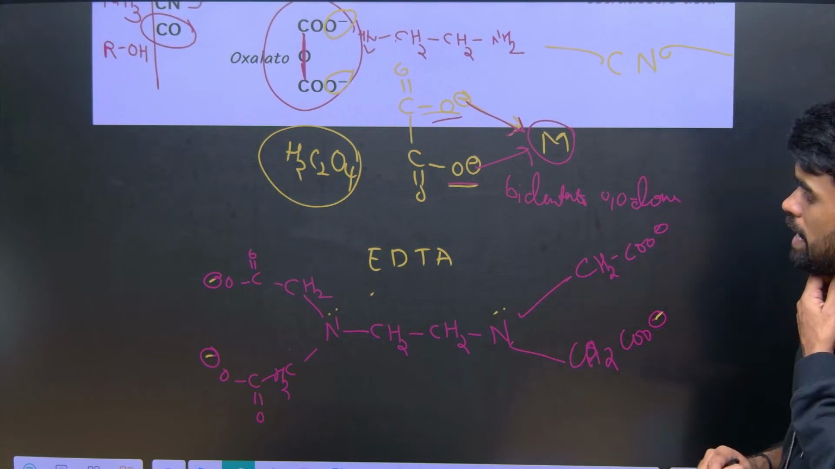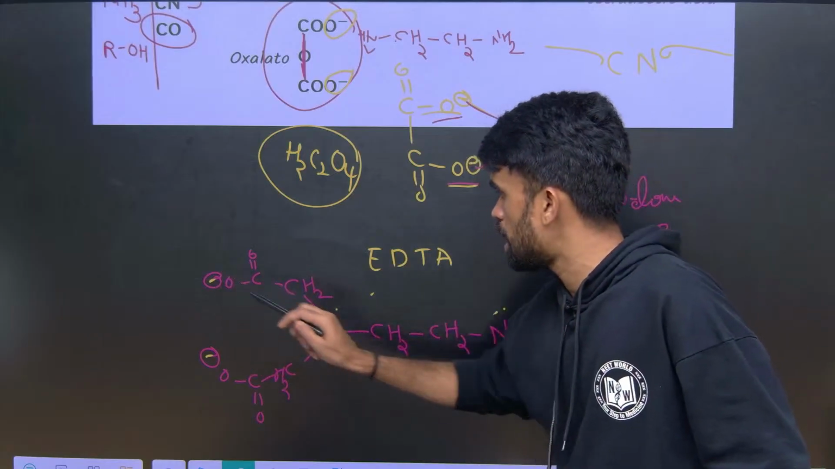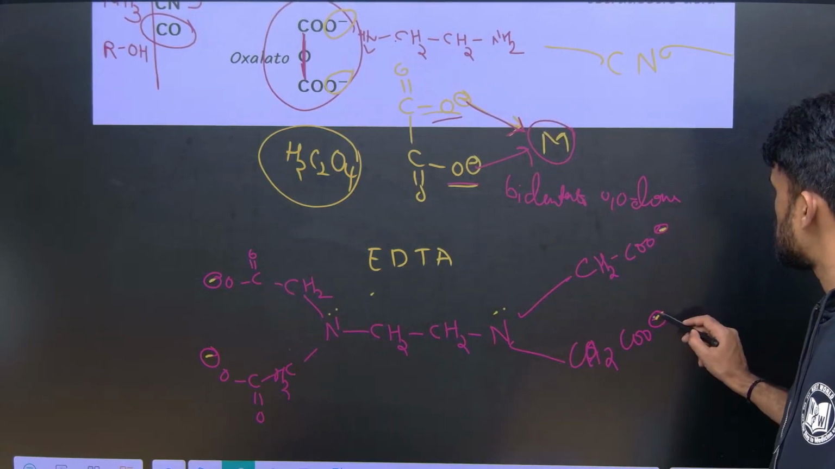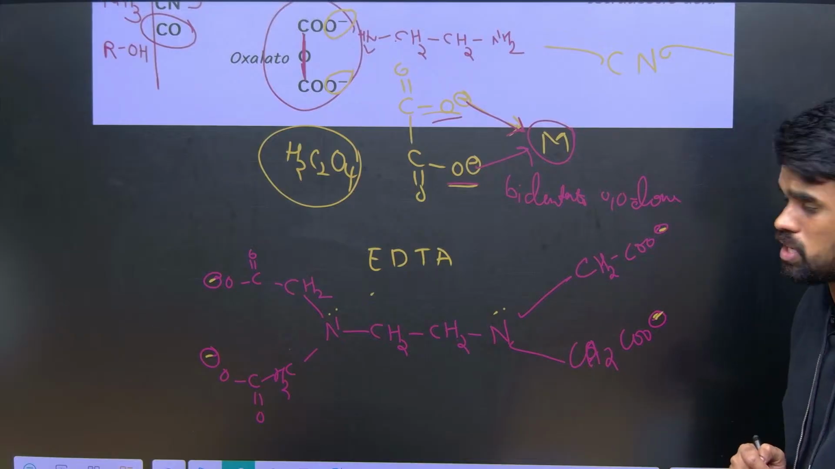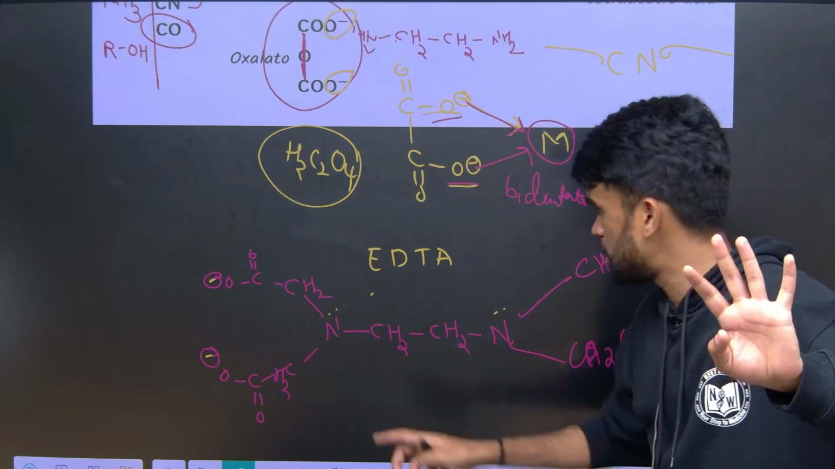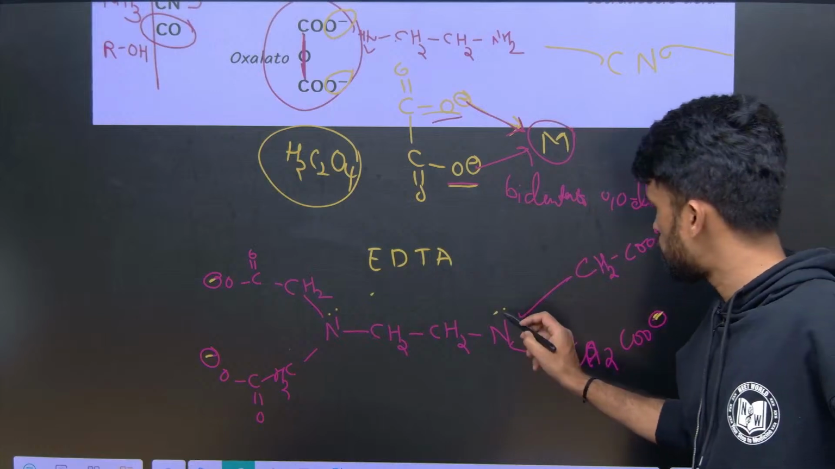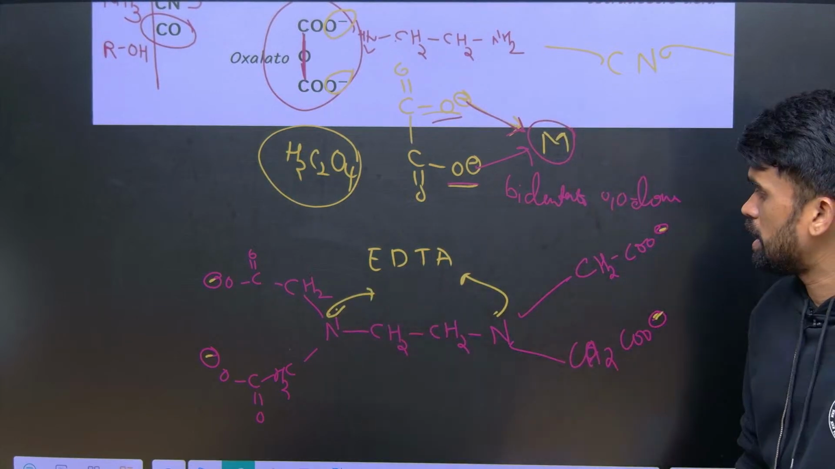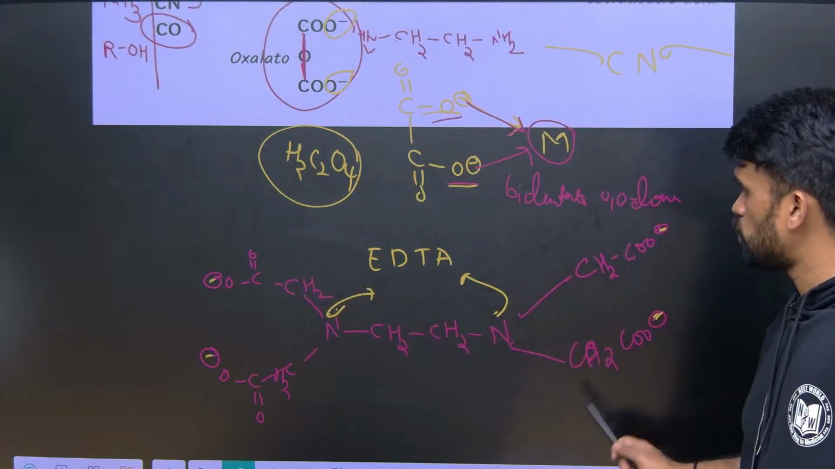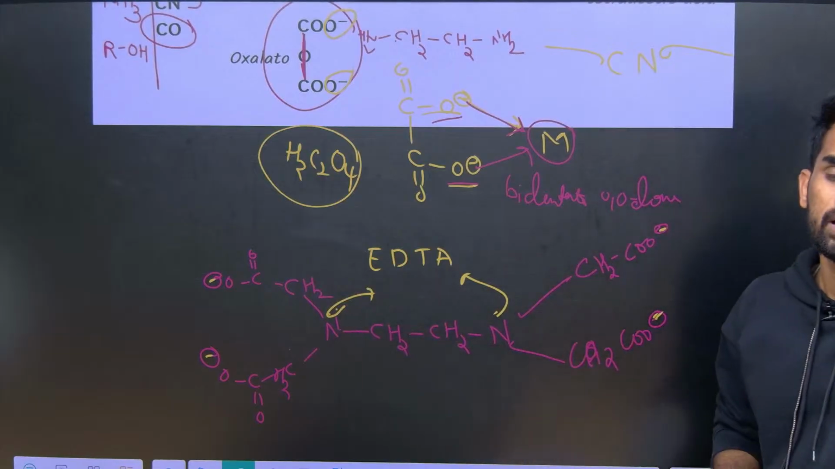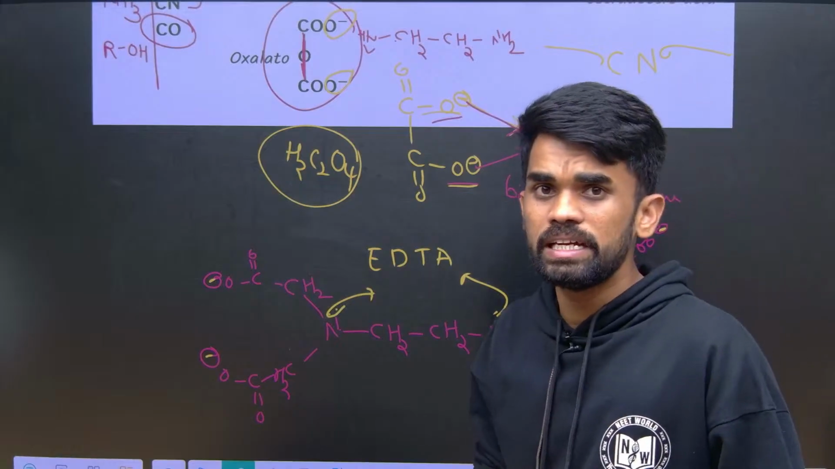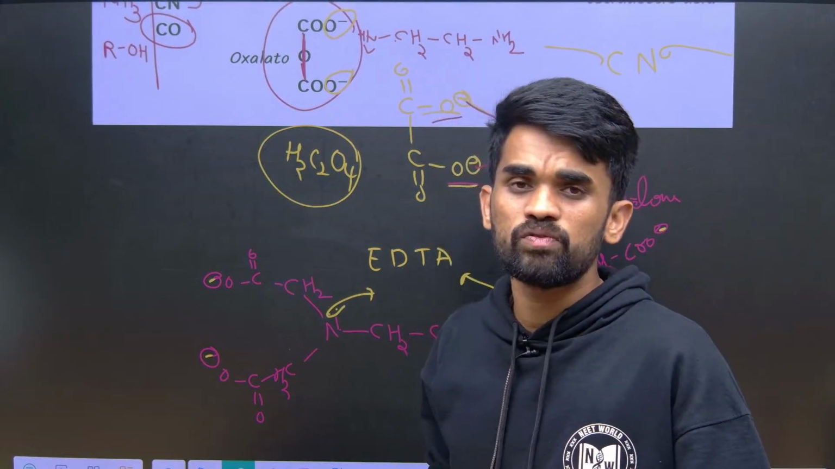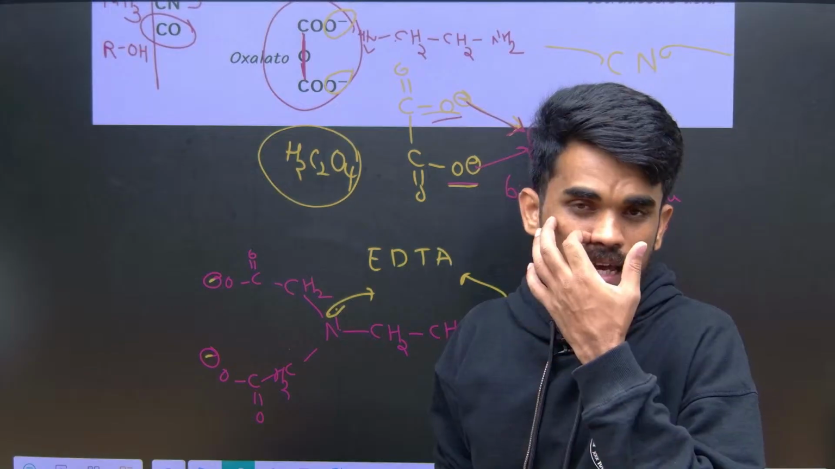Now how many ligating sites are there? 4 oxygen atoms. These negatively charged oxygen atoms can donate a pair of electrons to the central metal atom. So it can be tetradentate from the outside, and from these nitrogens they can also donate. So totally how many dentating sites? 1, 2, 3, 4, 5, 6. So there are 6 dentating sites for EDTA. Maximum EDTA can form 6 bonds.